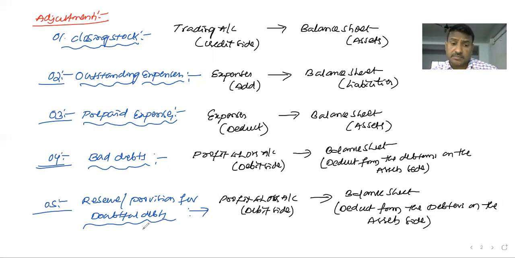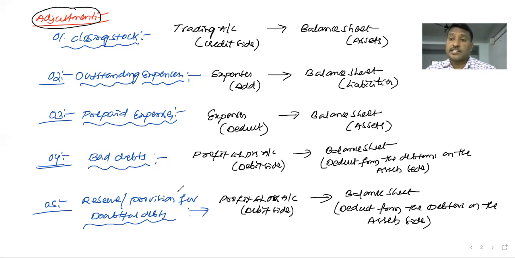Sometimes the reserve for bad debts is given in the trial balance also. When these contents are given in the adjustments, we discussed the accounting treatment. But if they are given in the trial balance, we divide the accounting information into inside of the trial balance and outside of the trial balance.